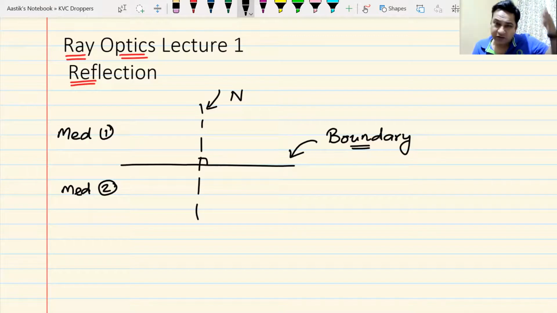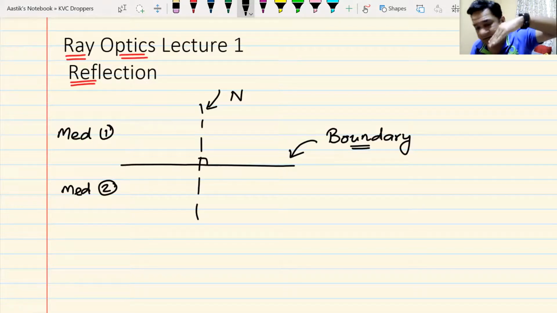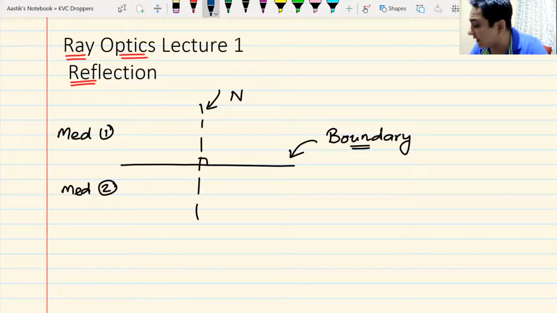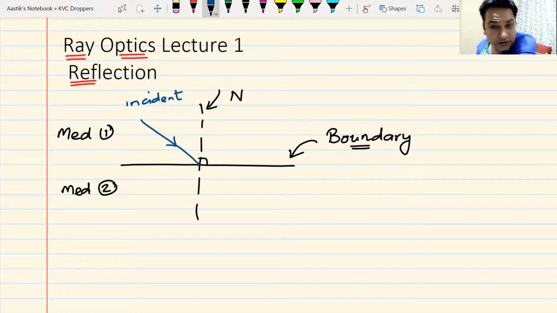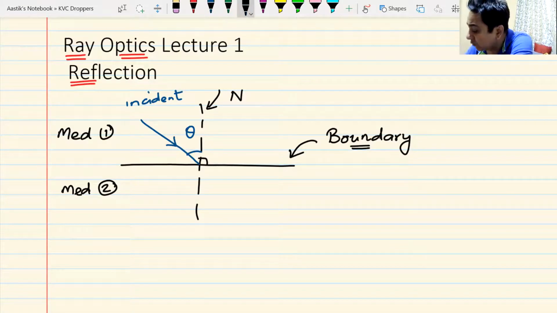So whenever light or any wave strikes the boundary between two mediums, or it strikes a mirror, or a reflecting surface, or a wall, whatever you call it, boundary is the next term. When light strikes, this is known as the incident ray. We know this or not? And this is known as the angle of incidence. This is the point of incidence P, where the light is striking the boundary. These are all 7th, 8th, 9th, 10th standard definitions that I'm telling you.